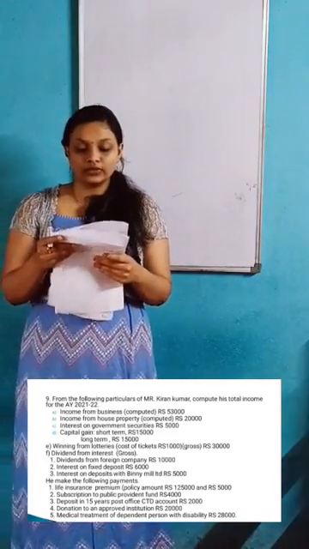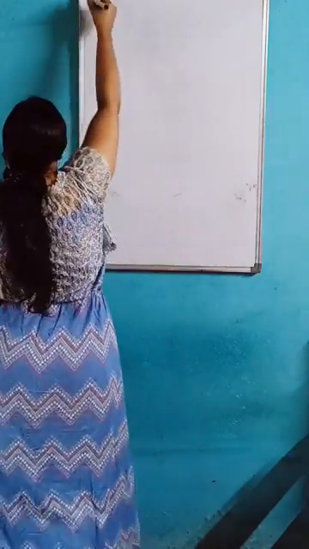So we have to compute the taxable income. Let's solve the problem. Problem number 9.